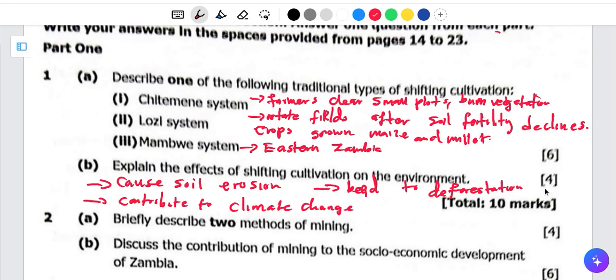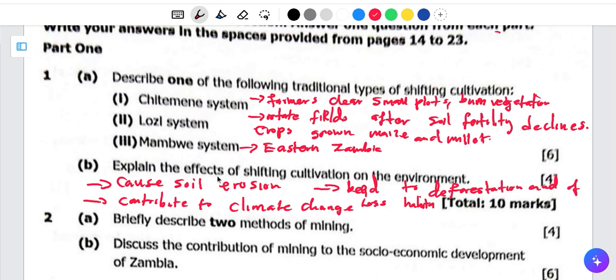Deforestation and loss of biodiversity. Remember, where they are cutting the trees is more like the forest, and there are living organisms which live there. If they destroy their habitat, the animals are not going to have anywhere to live. That's the reason why we are saying leads to deforestation and loss of habitat or biodiversity.